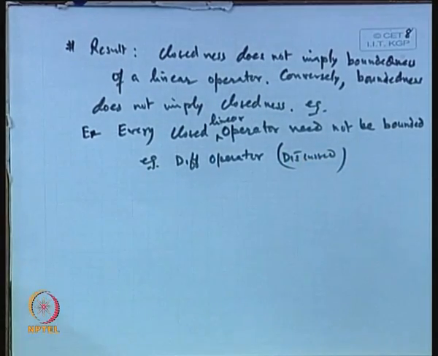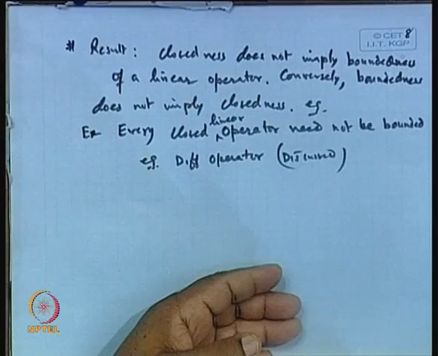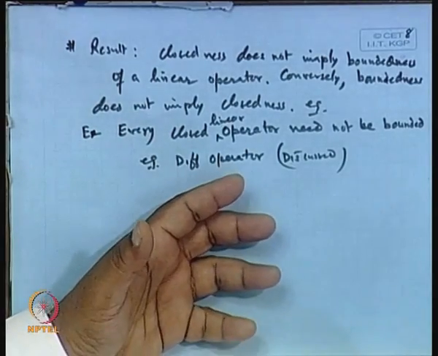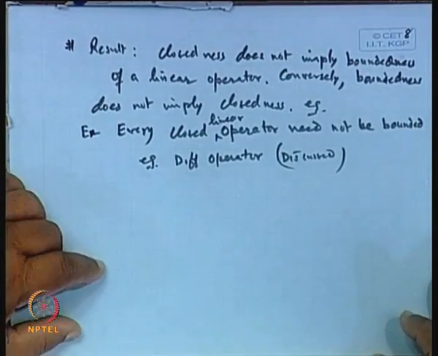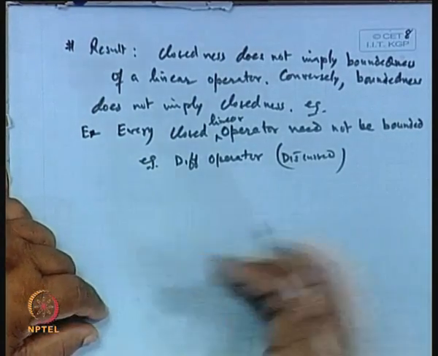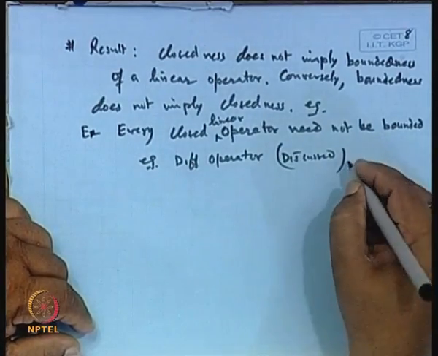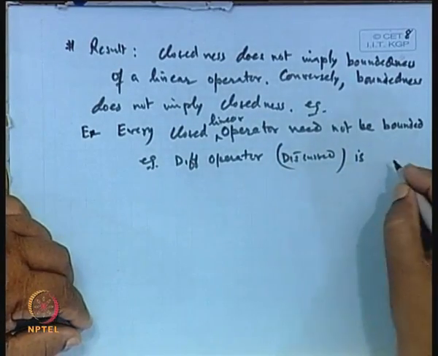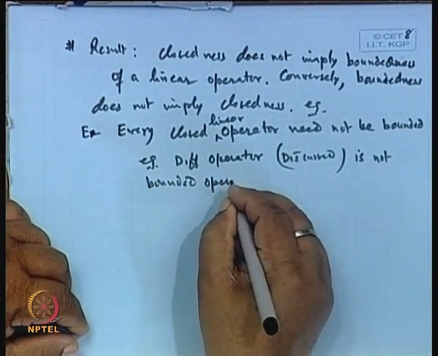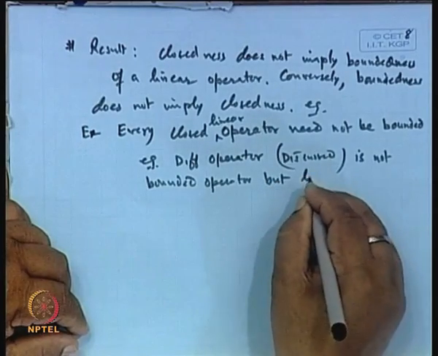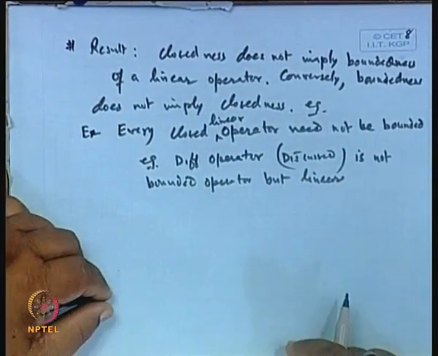Is it not? If we define the mapping T from the set of all polynomials over the interval [0, 1] and define T x equal to x prime of t, we say that operator is not bounded. For example, closedness. That is why. So, let us take the differential operator T, which is not a bounded operator, but linear, is it not? Linear, not bounded.